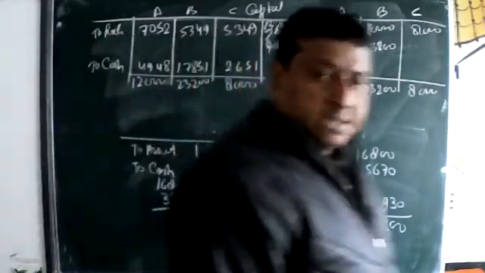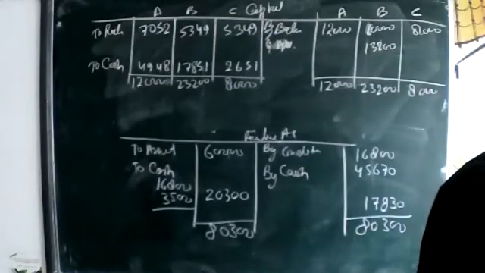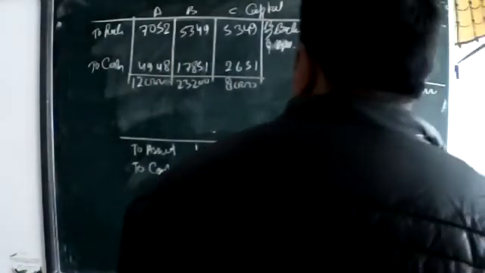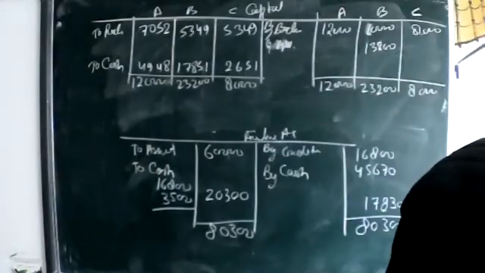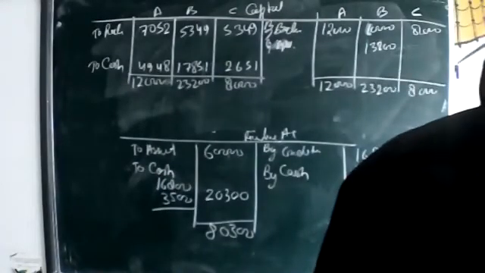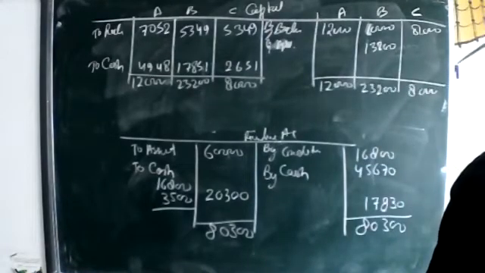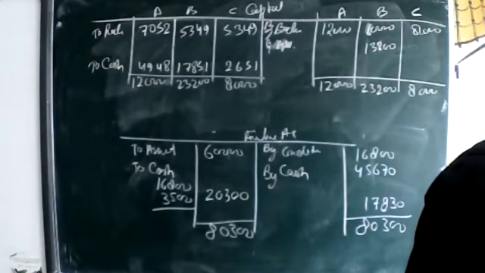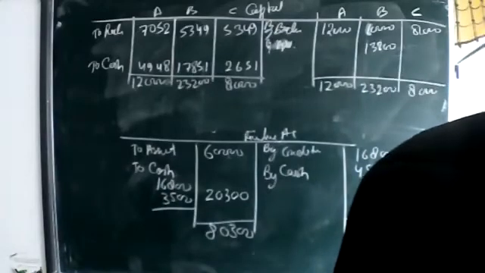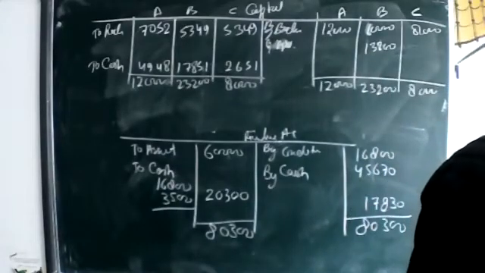Okay, beta, it came. No, sir. Sir, C's has come, but A's and B's are not coming. 4,600 something. A's is 4,868 and B's 4,651. It's a capital loss. 51 came. No problem, beta.